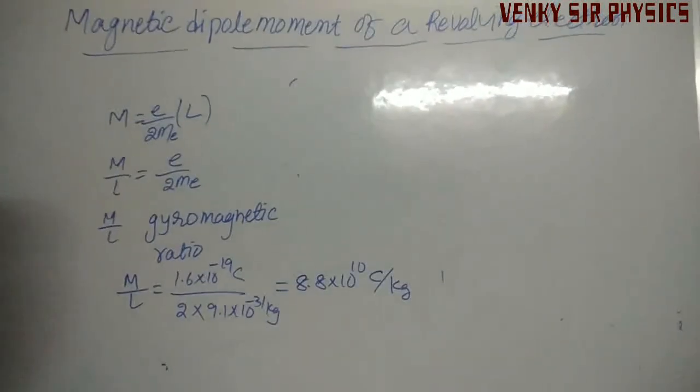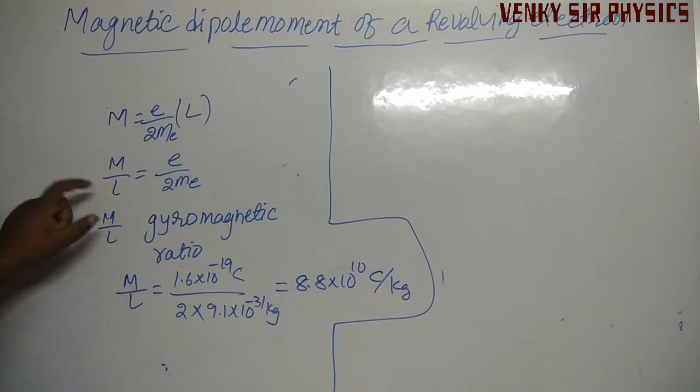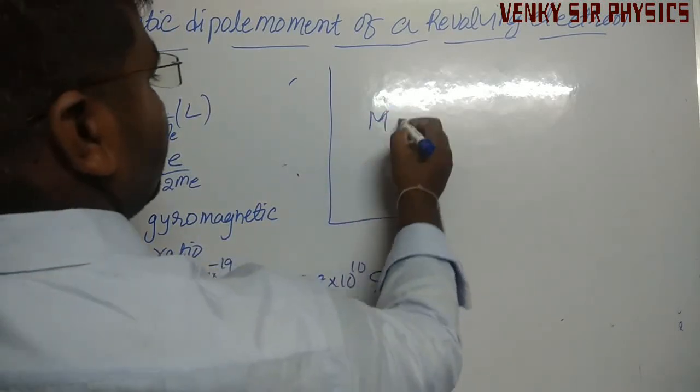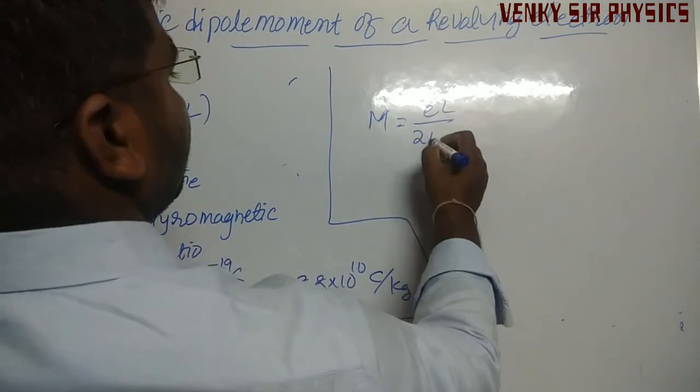That is the gyromagnetic ratio. Continuing from this equation, m is equal to EL by 2mₑ.